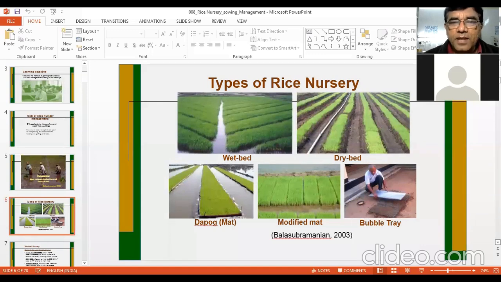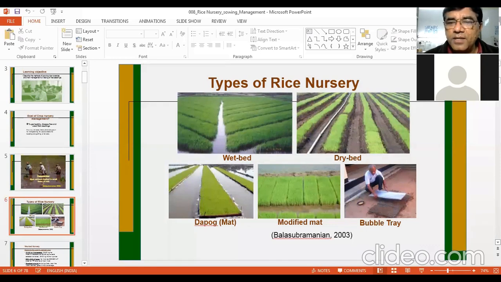Then the dapog method is a kind of soil-less method. Here, of course, the seedlings are grown on a floor, maybe a pakka floor, maybe soil, but it does not remain in contact with the soil. And then modified mat nursery, where some soil mixture is used, where seedlings are grown. We will see in detail.